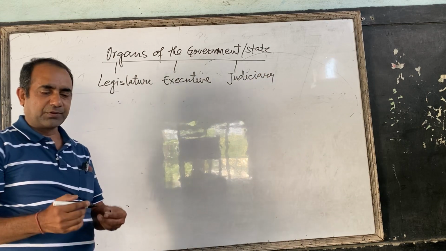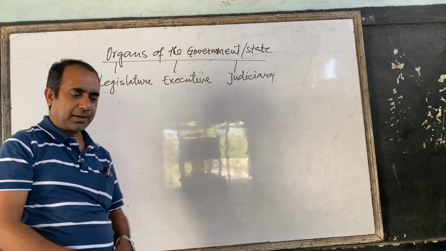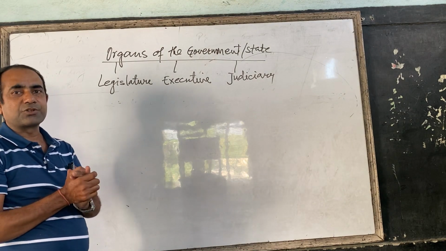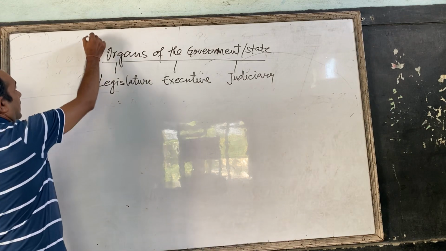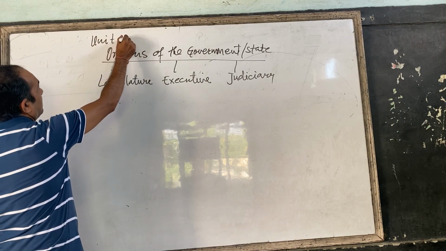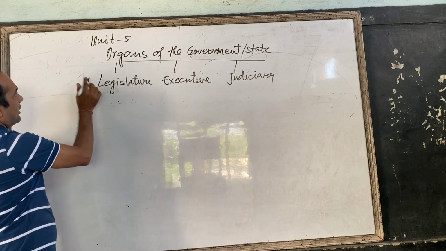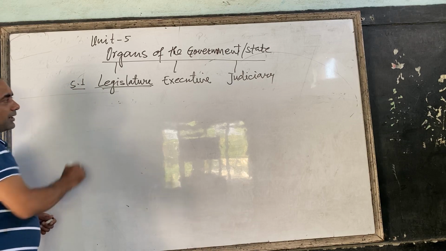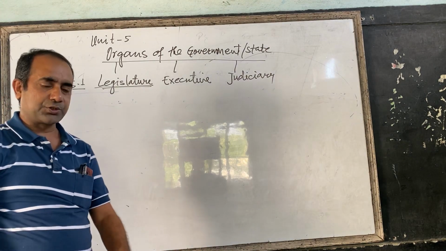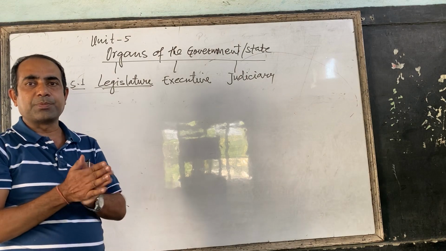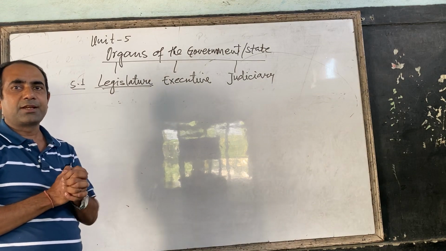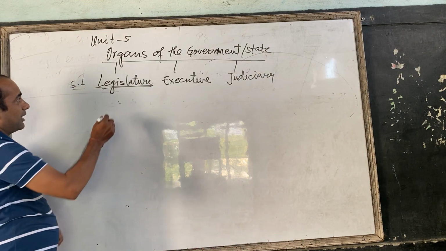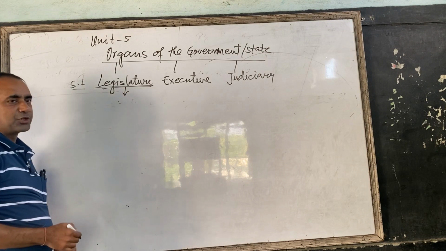This class is equally useful for SEE appearing students, because you will get one short question and one long question from Unit 5, and this is Unit 5 for Social Studies. I have taken this topic from Unit 5, and this is legislature, which we are going to discuss today. This is 5.1, and under 5.1 there is legislature in your Social Studies book. This lesson is very important for the SEE appearing students and our class 10 students who have recently passed class 9. And here we are going to discuss legislature today.